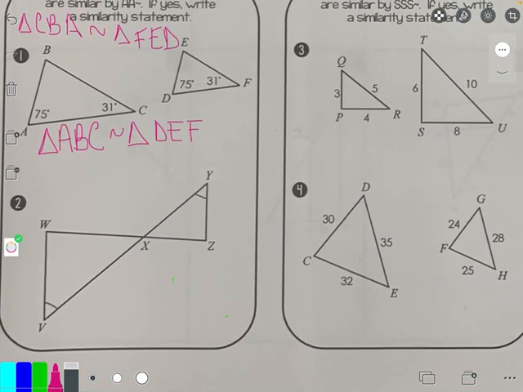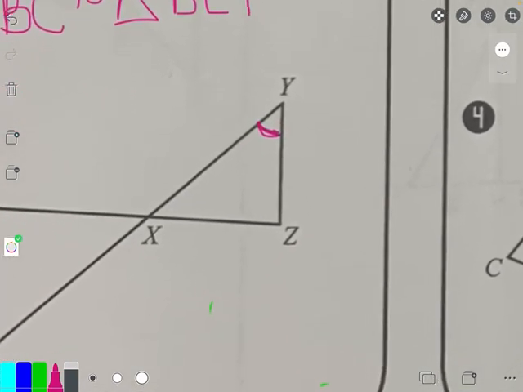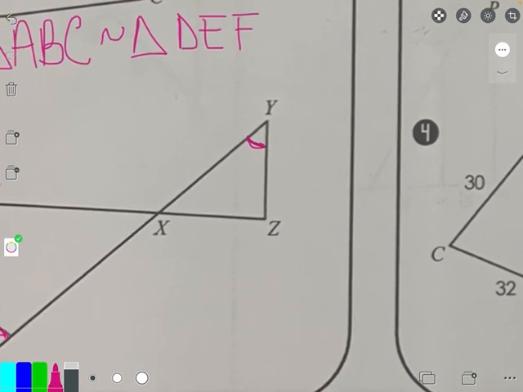In number 2, they marked for us, I'm going to go ahead and color them in, angle V and angle Y. That means these are 2 congruent angles. But in order for it to be similar triangles, I need to prove one more set of congruent angles. And that's why I want to focus here. We've seen this in semester 1 with angle X there.